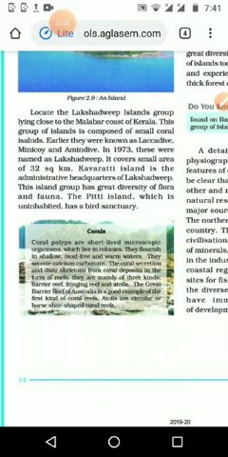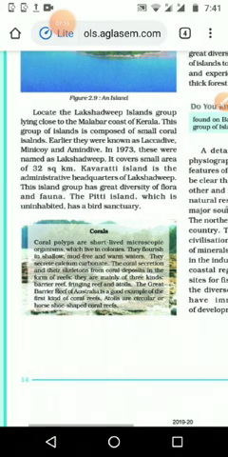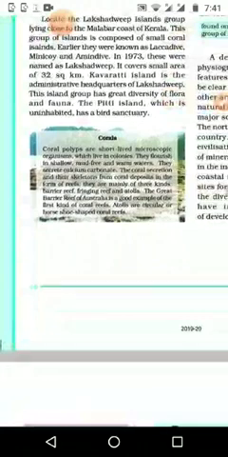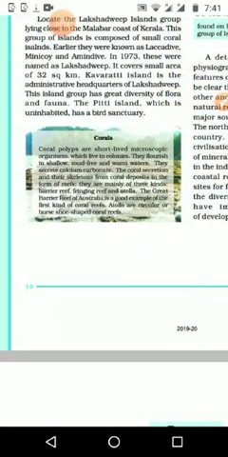In olden days it was known as Lakodif, Minicoy, and Amindif, and in 1973 we renamed it as Lakshadweep, and the headquarters is in Kavaratti. In some areas we can see different types of animals and vegetation there in Lakshadweep. One very famous area is Pitti Island, where no human beings live, but it is made a bird sanctuary.